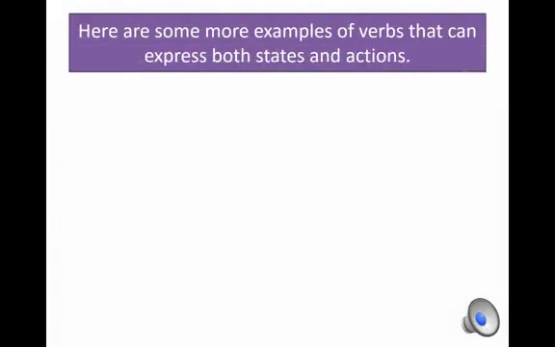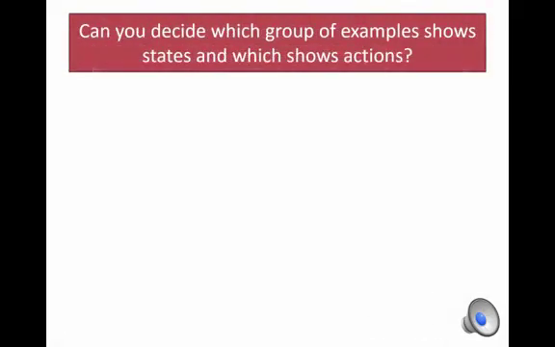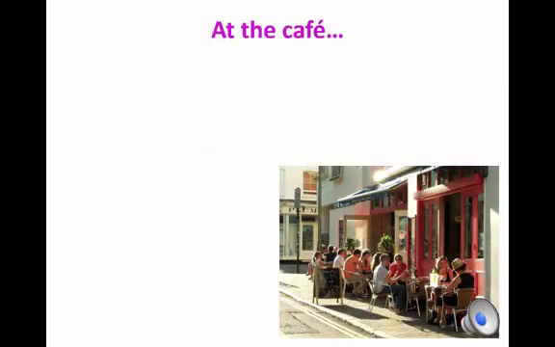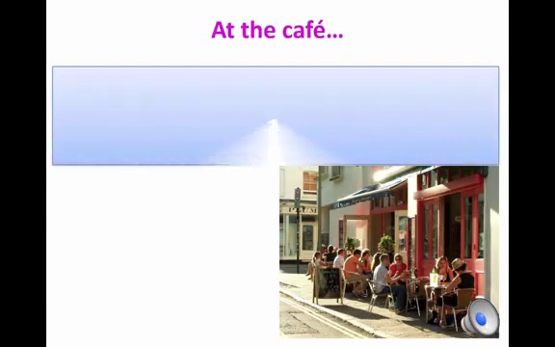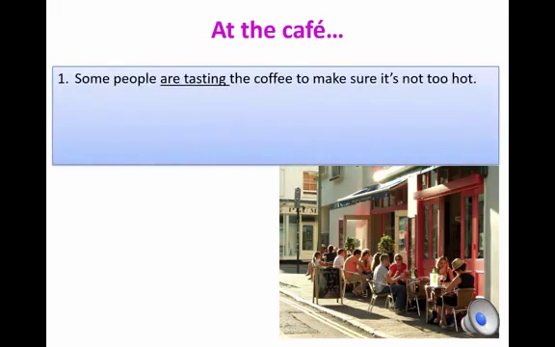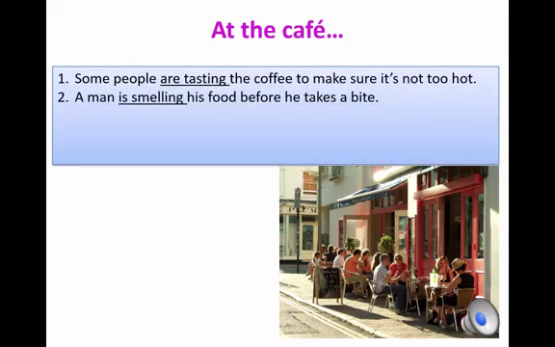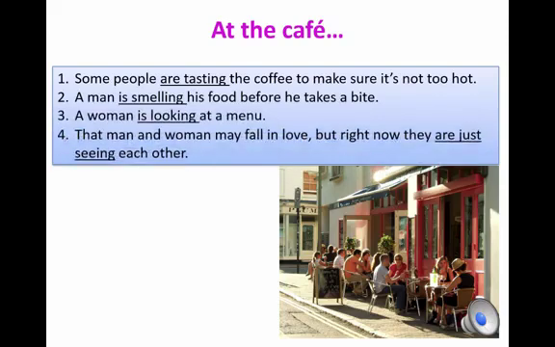Here are some more examples of verbs that can express both states and actions. Can you decide which group of examples shows states and which shows actions? At the cafe. Some people are tasting the coffee to make sure it's not too hot. A man is smelling his food before he takes a bite. A woman is looking at a menu.